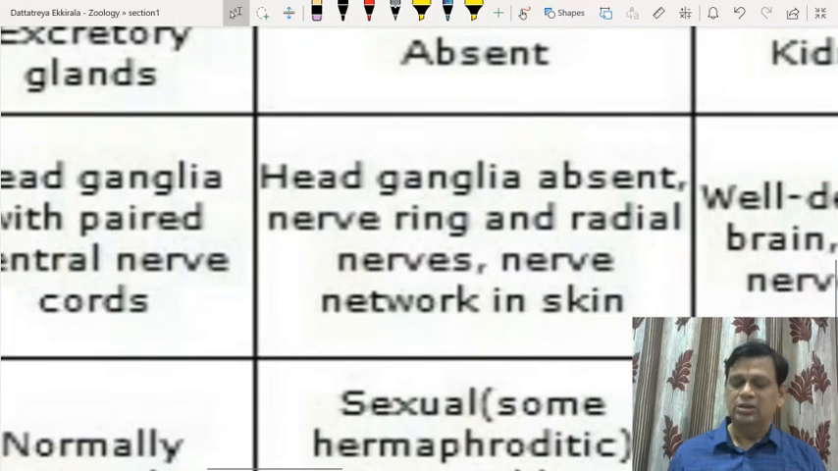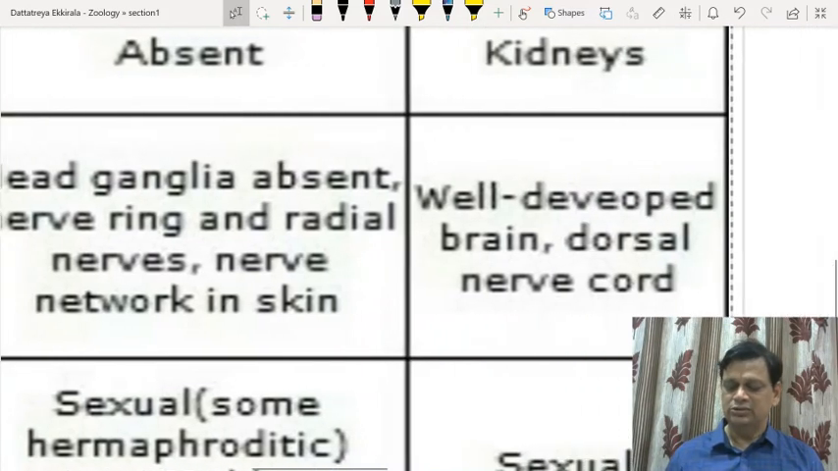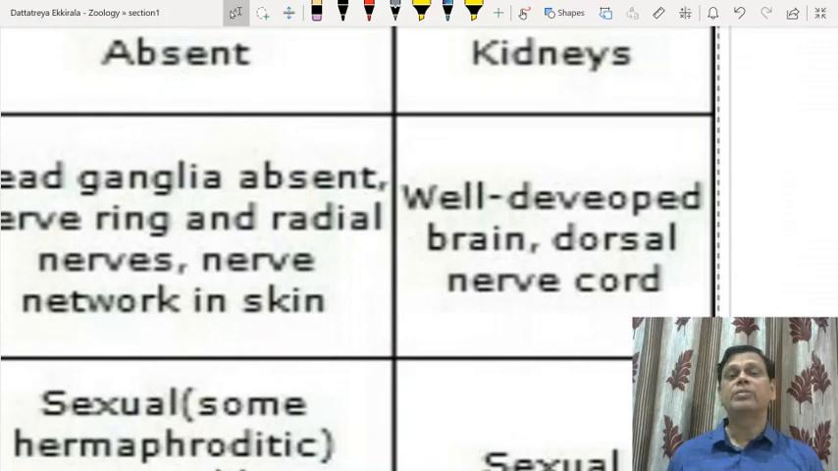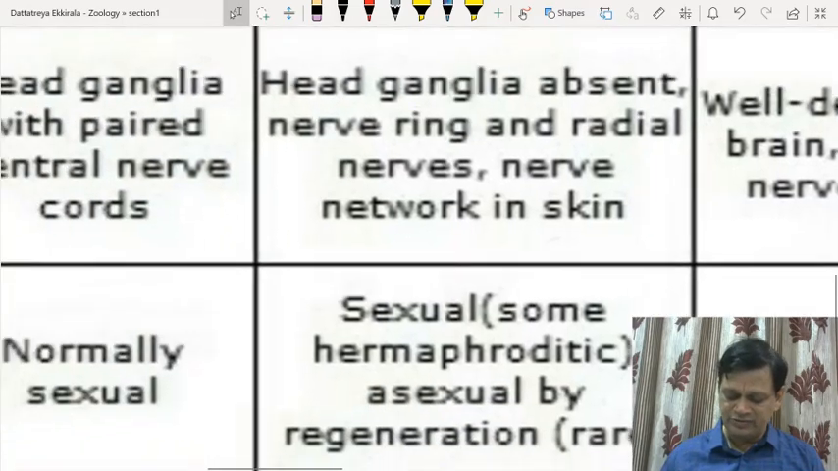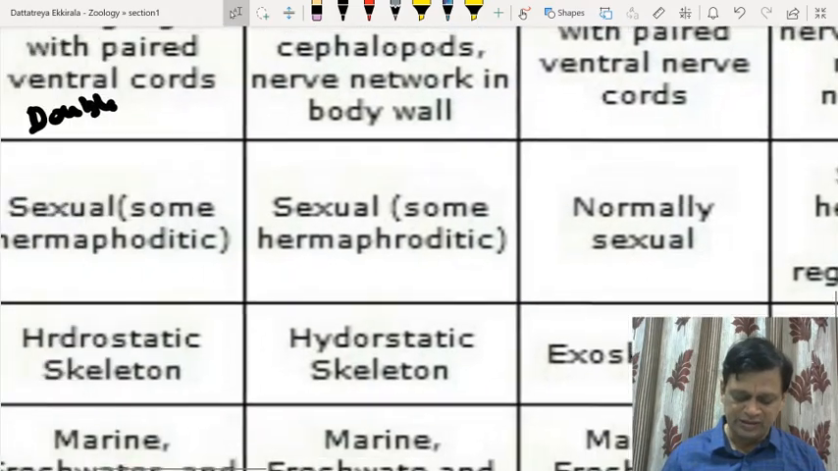Then the nervous system shows poor development in Echinodermata. They have some nerve ring like structures and ganglia, but not as prominent as seen in Mollusca and Arthropoda, right? But remember, all chordates have a nervous system. And what is the difference? You don't see a ventral nerve cord here; it is a dorsal nerve cord, a single, tubular, hollow nerve cord. So we'll once again quickly look into the basic chordate characters.